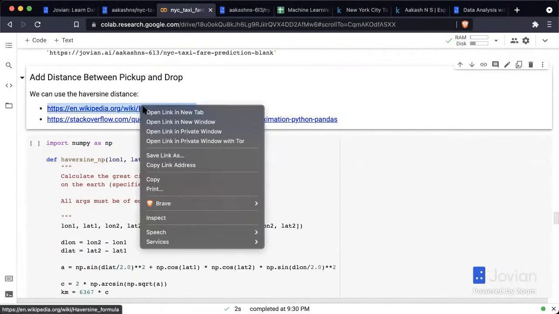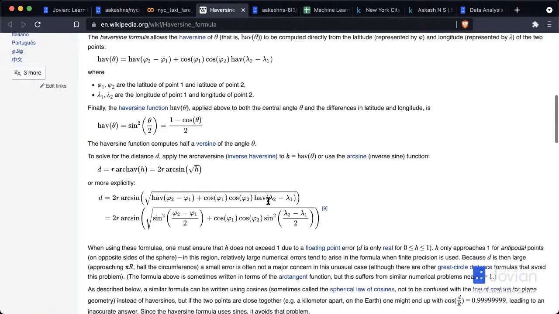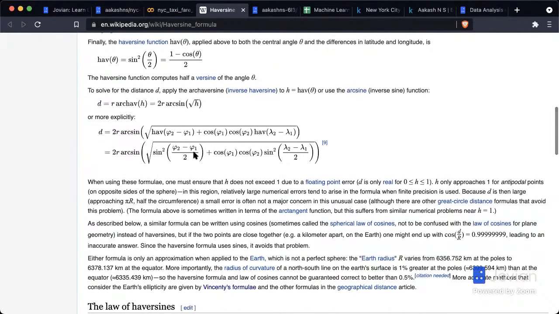There are many formulas to do this. The way I found this was I just looked up online, distance between two geographical or map coordinates, or latitude, longitude, distance, something like that. So there is this formula and it looks something like this, essentially. This is what the formula looks like. It has an arc sine and a sine square and a cos, etc.